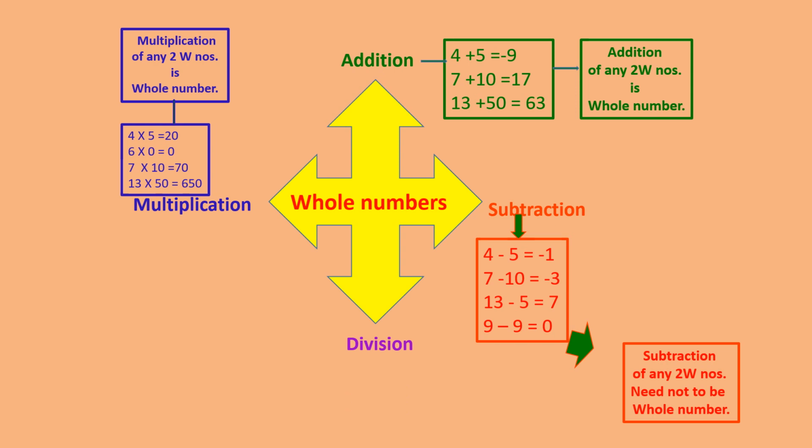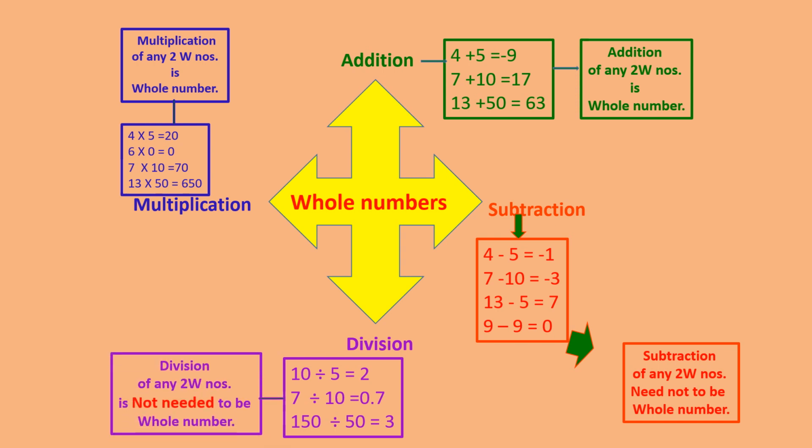Let us check division. As usual, 10 divided by 5 is 2, which belongs to whole numbers. 7 divided by 10 is 0.7, which is not a whole number. 150 divided by 50 is 3, which is a whole number. One more thing, any whole number divided by 0 is not defined, so we do not consider dividing any number by 0. Clear? So we can say division of any two whole numbers need not give a whole number. I hope you have understood.